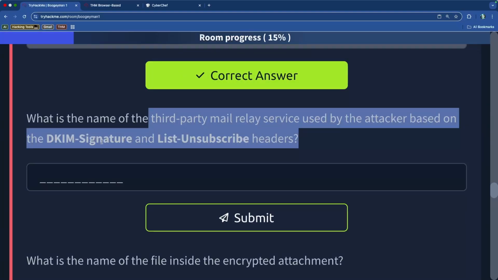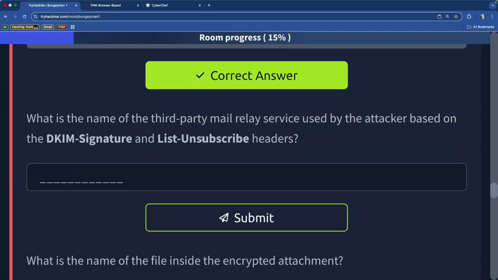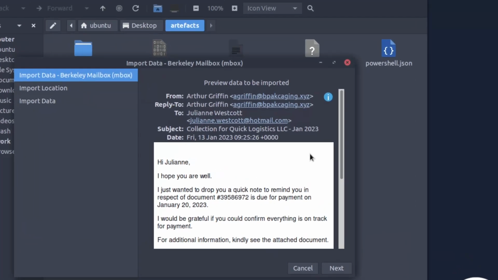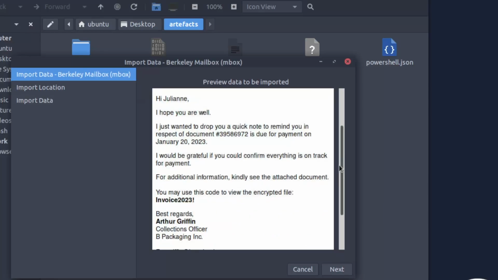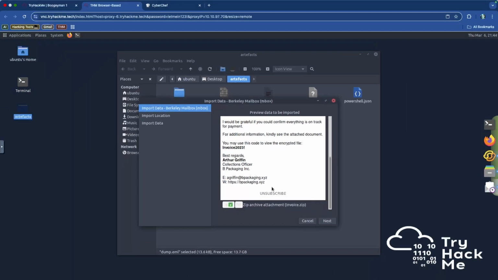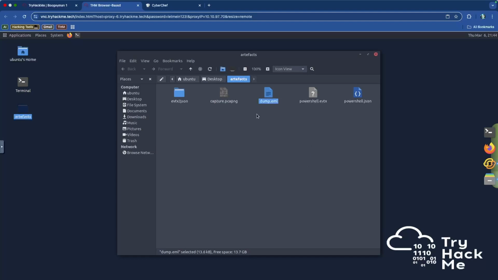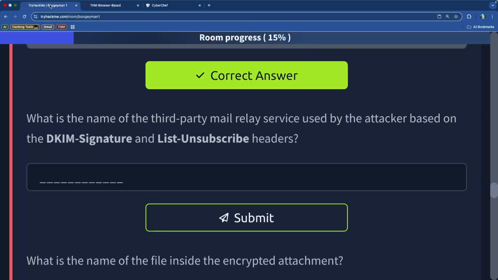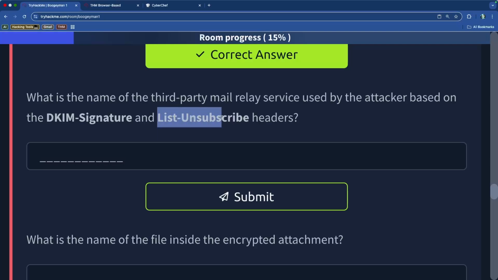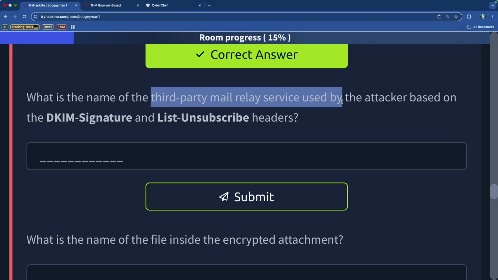Then, what is the name of the third-party mail relay service used by the attacker based on the DKIM signature and the list unsubscribe headers? This is where we need to look at some data from the email headers. Let me see if I can just open it with Thunderbird. There we go. Open with Thunderbird, and we're going to be able to look at the source of the email, or at least the headers. Then you search for the DKIM signature and the list unsubscribe headers, and from there we'll be able to find the third-party mail relay service.